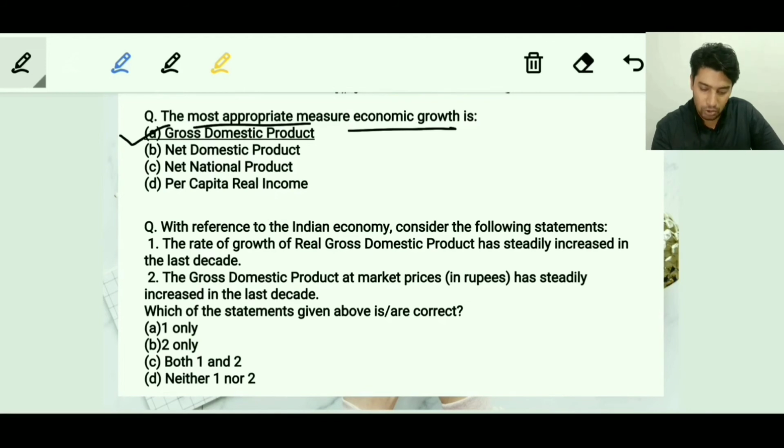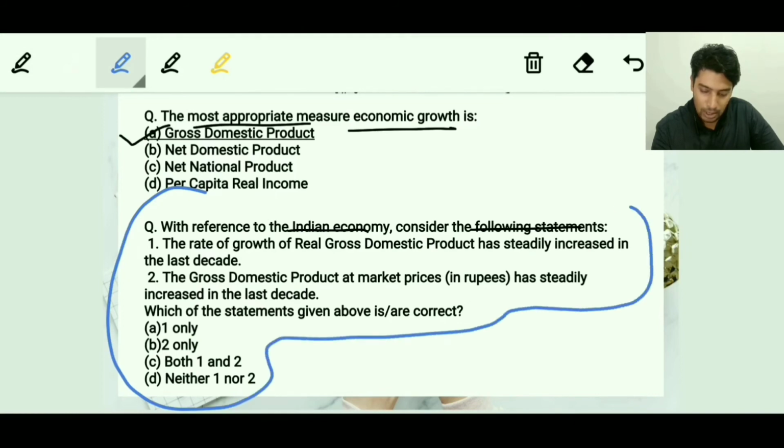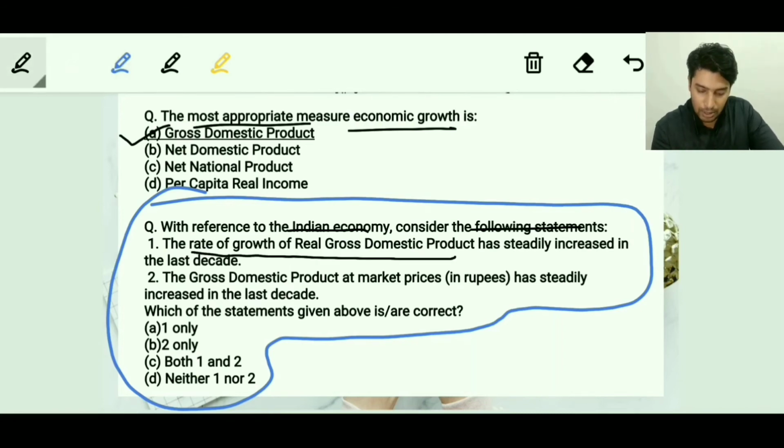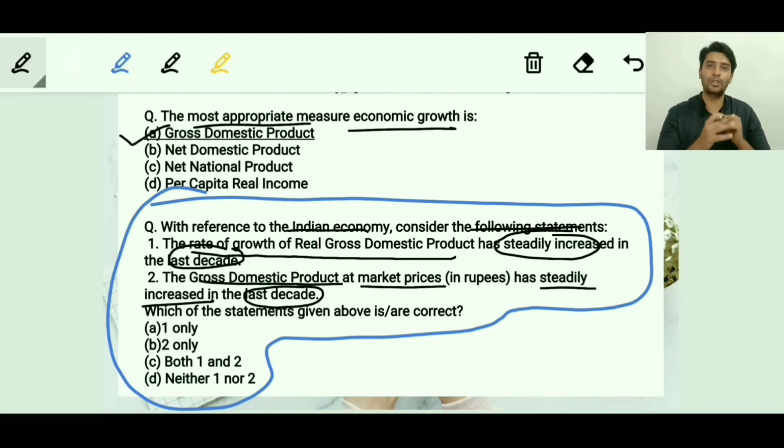The next is: with reference to the Indian economy, consider the following. Now I would like to highlight this question separately. Why am I highlighting it? Because it has been noticed that this kind of question has come time and again in the civil service paper. Every 3-4 years, they tend to ask this kind of question. So I request all of you, whichever year you are going to give this examination, to read questions similar to this type, like the rate of growth of real GDP has steadily increased in the last decade, or GDP at the market price in rupees has steadily increased. These are questions which ask about the GDP trends.